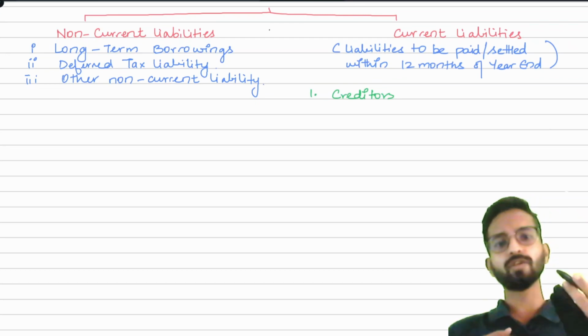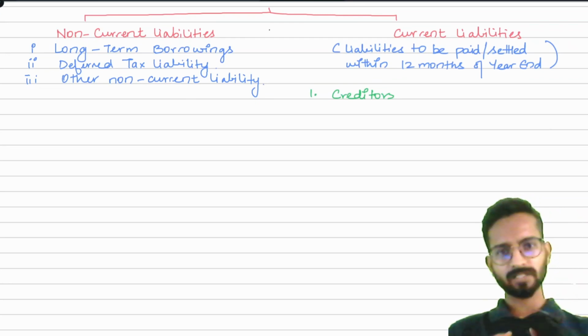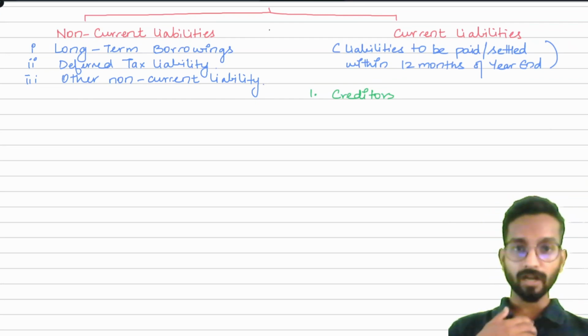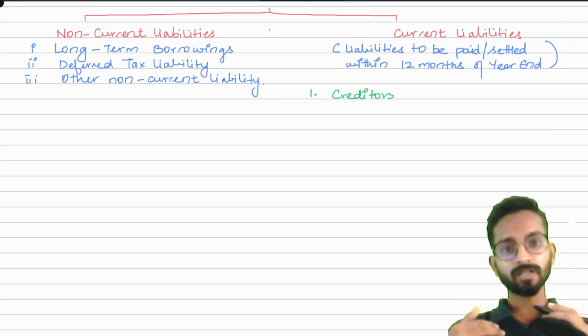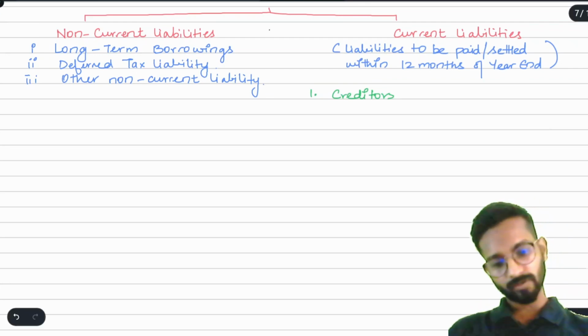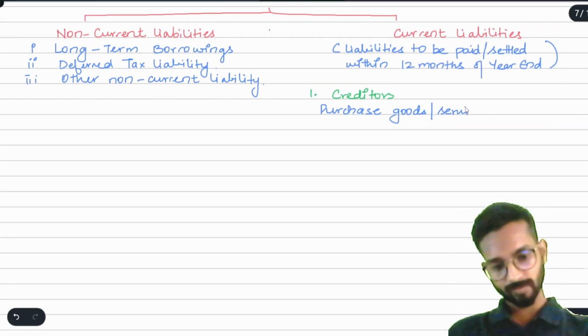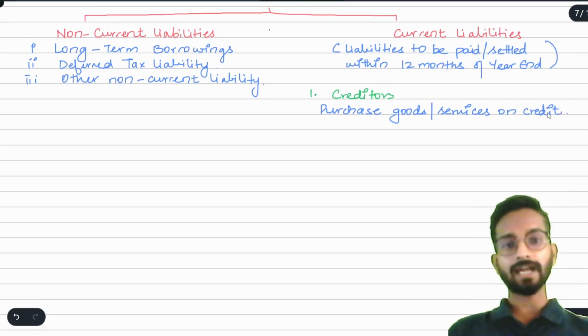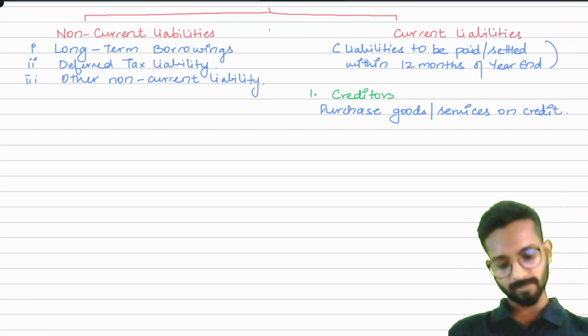We tell him that we will pay you after 2 months, after 4 months, after 6 months. Then for us, that person has provided us the credit, so he will become the creditor. You can write here, when we purchase goods or services on credit, then that person becomes the creditor. Simple enough.